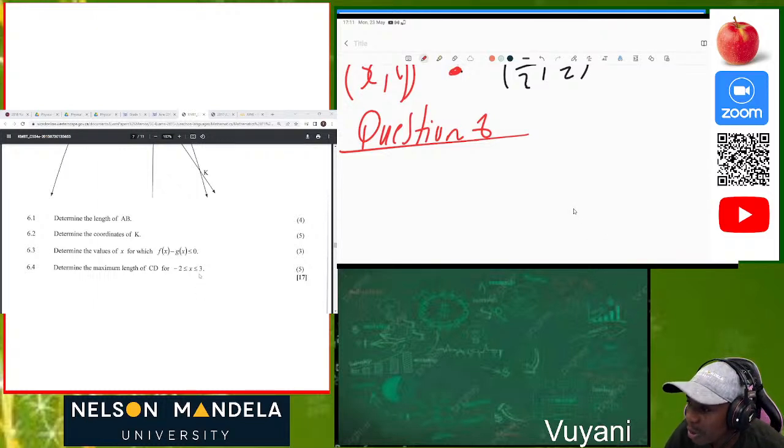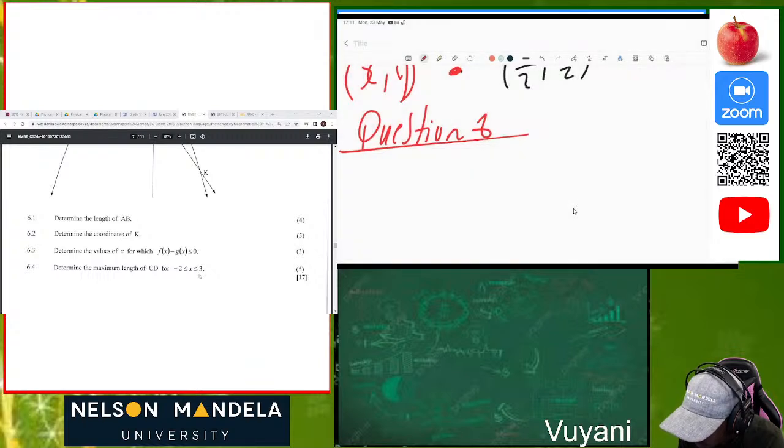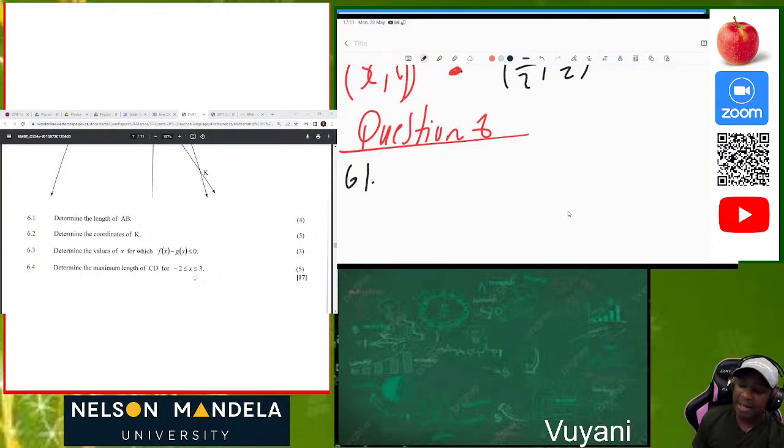Great. Question 6 now. Let's determine first 6.1. They say determine the length of AB.